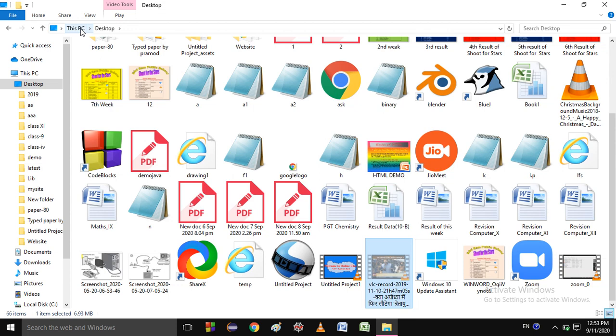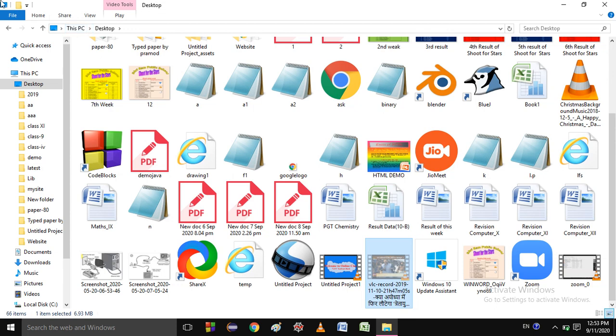Listen to the steps once again. First step is open the location that contains the files or folder you want to move. Step number 2, click the files or folder you want to move. So you will click on that files or folder which you want to move. Step 3, on the home tab, click on the cut option. Then step number 4, I have completed till step 3.